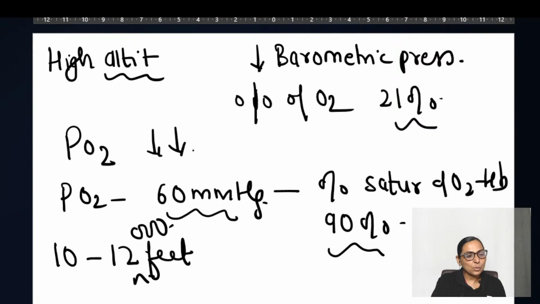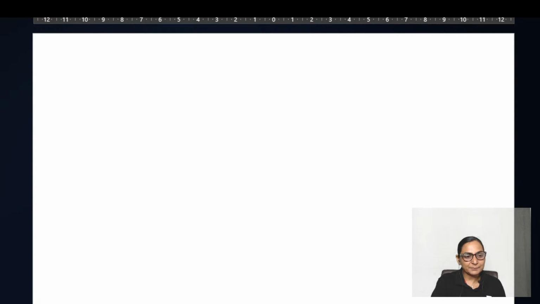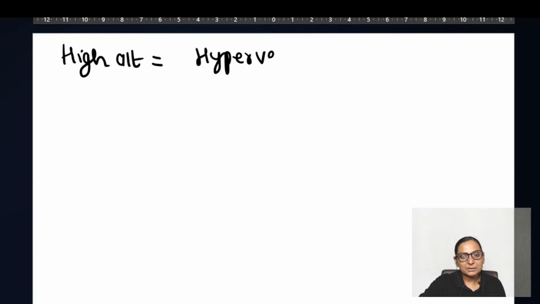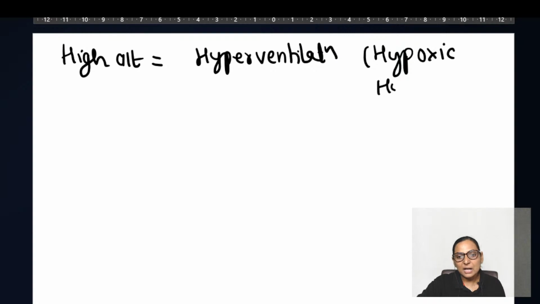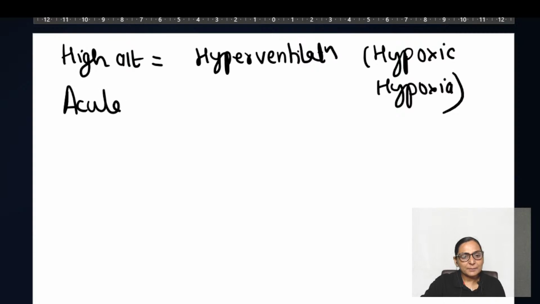But if the person goes beyond that, then he is going to get the first symptom of high altitude. The first symptom of high altitude will be hyperventilation, because he is going to develop what we call hypoxic hypoxia. Now, you might have heard that there can be acute mountain sickness.